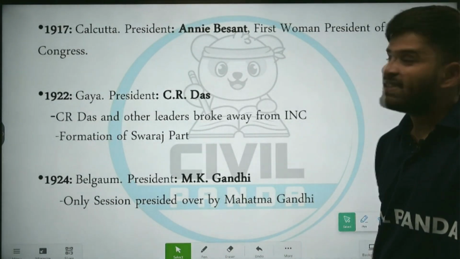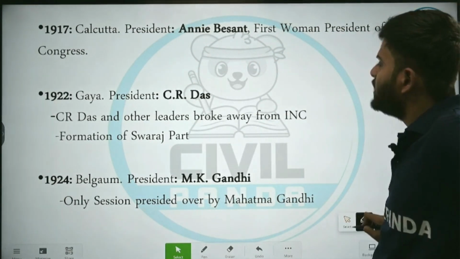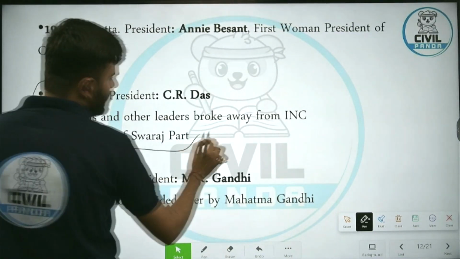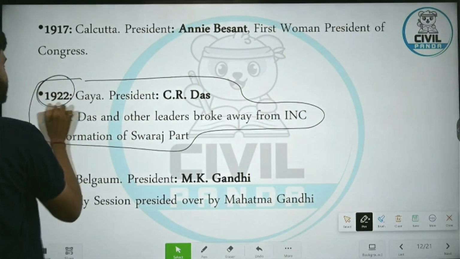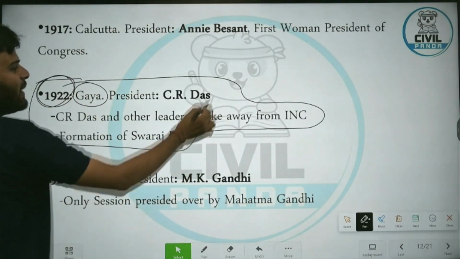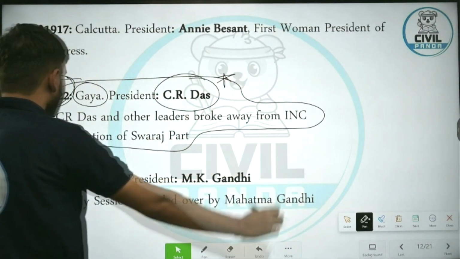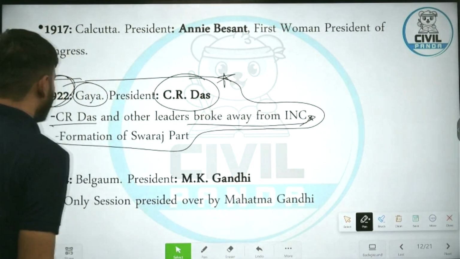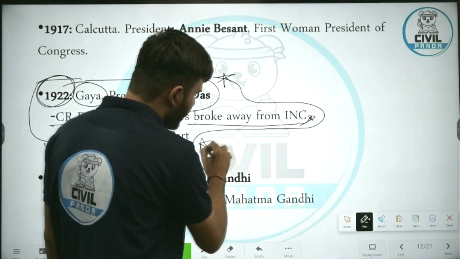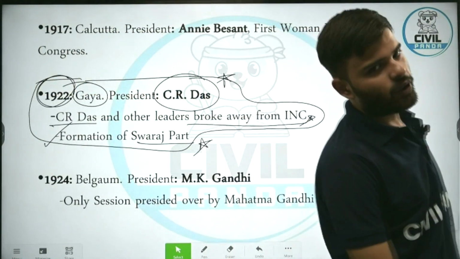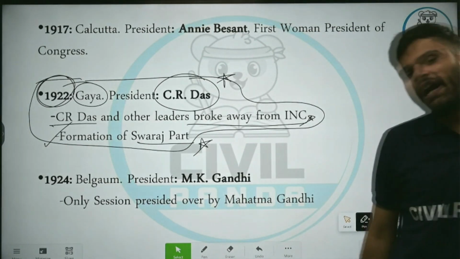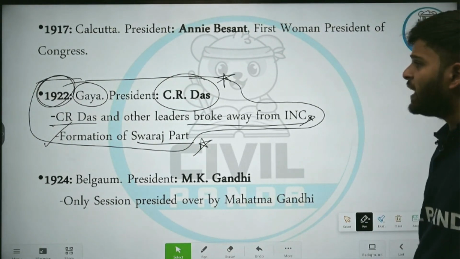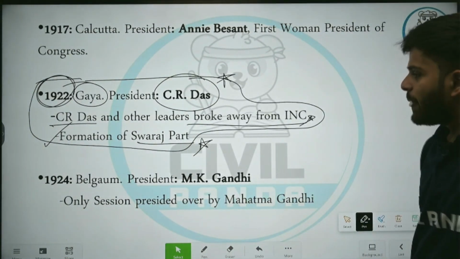1917, Calcutta. President Annie Besant, first woman president of Congress, as we see. Now, again, remember, this is very, very important. The 1922 session, Gaya session, presided by C.R. Das. What happened here? C.R. Das and other leaders broke away from Indian National Congress. It led to the formation of Swaraj Party. After 1922 Gaya session, C.R. Das left the Congress along with, of course, Motilal Nehru, and they formed Swaraj Party.